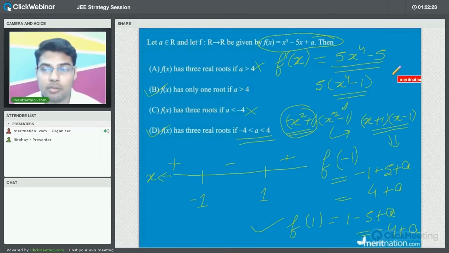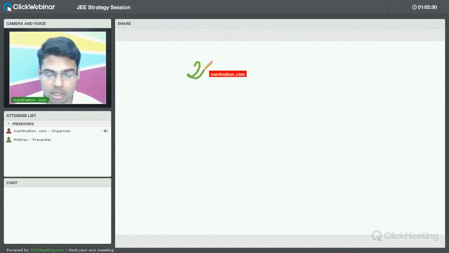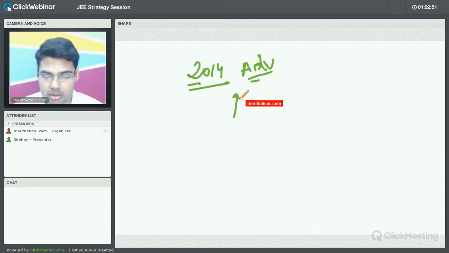Because if you take an example, when you will go for the examination, you may find, for example, in 2014, what happened was some of the questions were of, if you talk about the advanced, let us try to talk about the advanced for a while just to give you an idea. For JEE advanced, the quantity of multiple choice questions was increased, and the calculation level was a little more than the previous year. So calculation level was also increased.